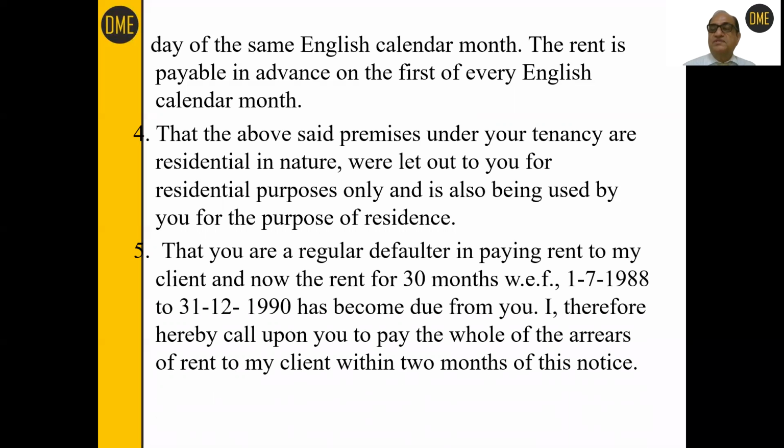Now what are the grounds? Although no ground is to be given by the landlord as to why he is terminating your tenancy, no ground is needed.